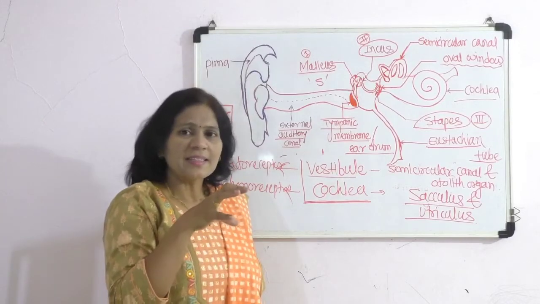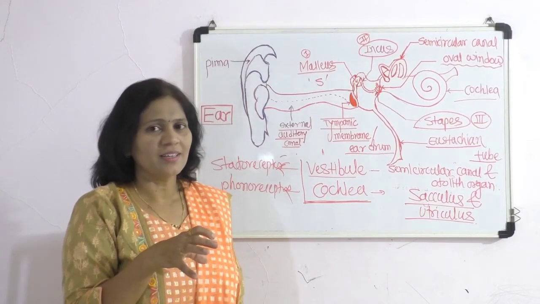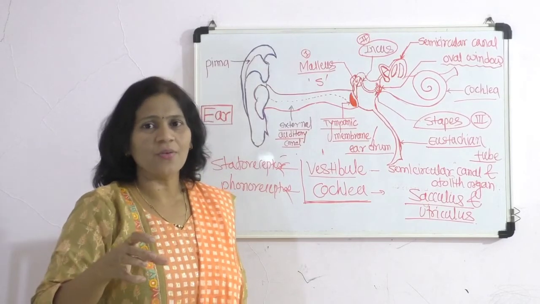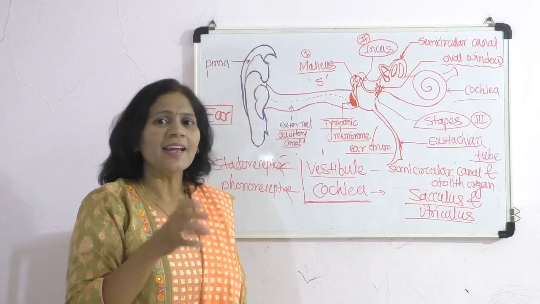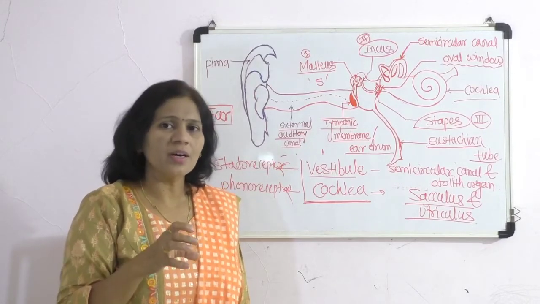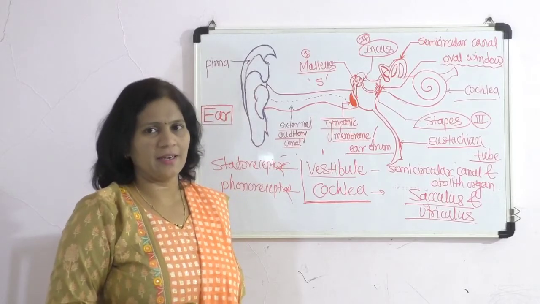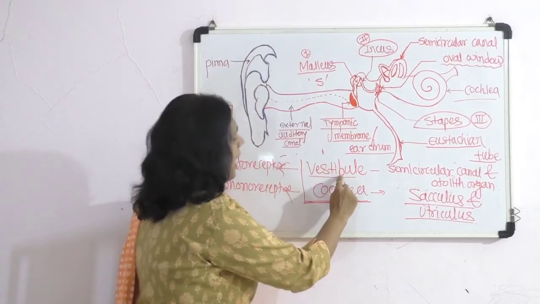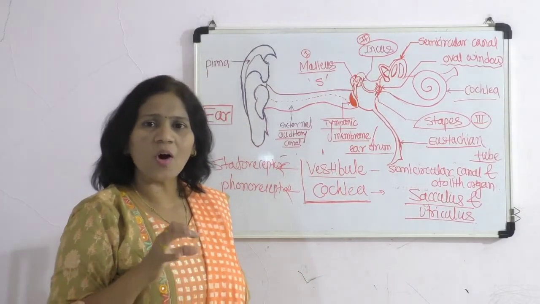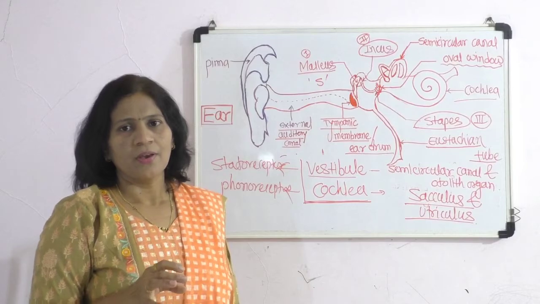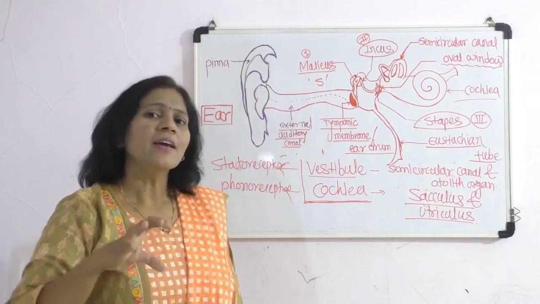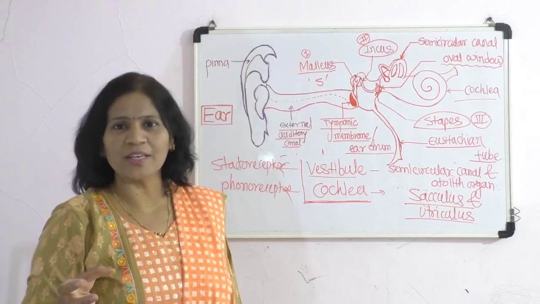So this sense organ is related to the auditory nerve, which we have seen among the 12 pairs of cranial nerves, one of the sensory nerves, in which the vestibule and cochlea are related to maintaining equilibrium and the hearing process respectively.